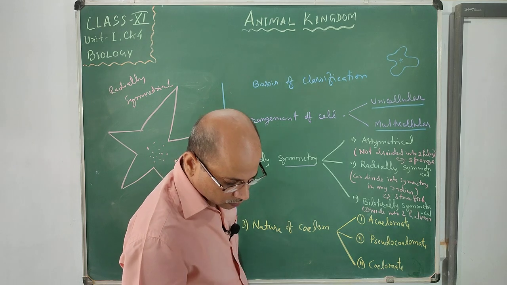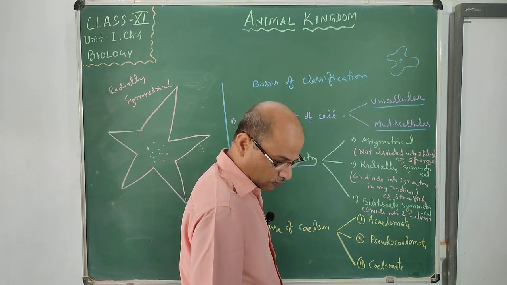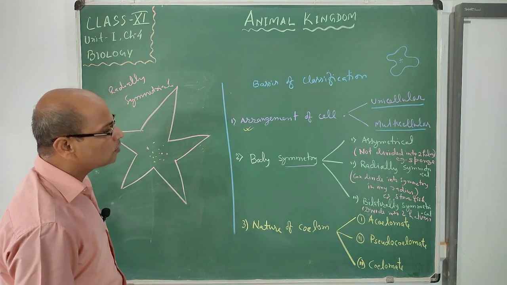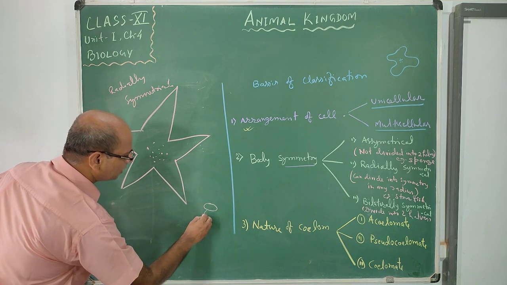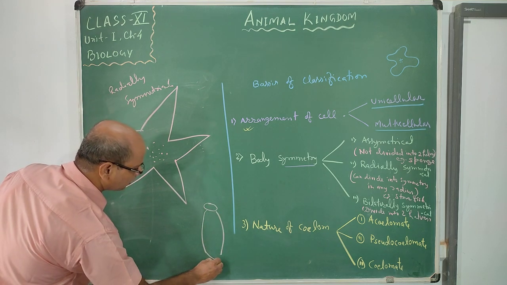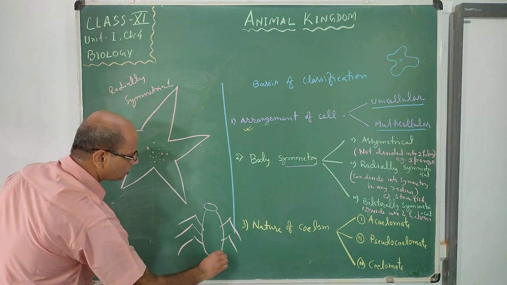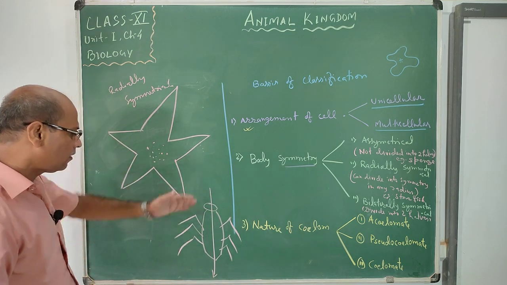The example: when we cut vertically, it will divide into two equal halves. Here this is the insect, the cockroach. It can divide into two equal halves in one plane.